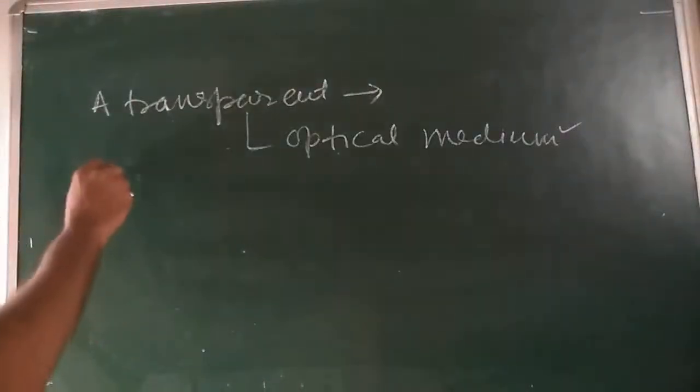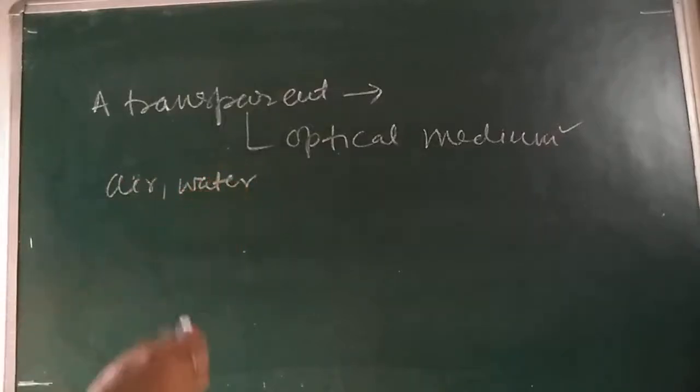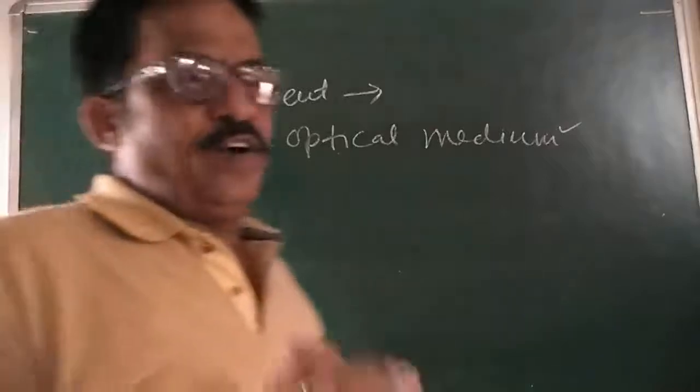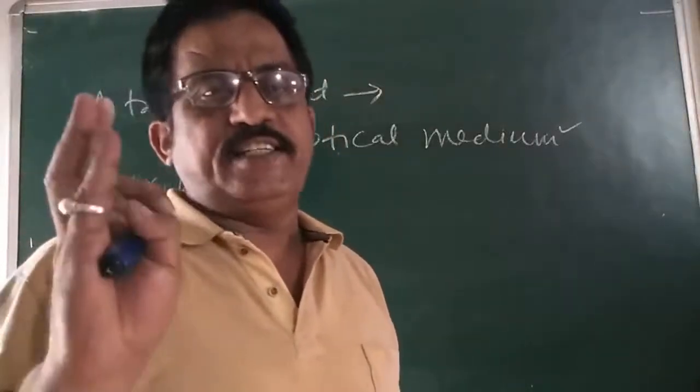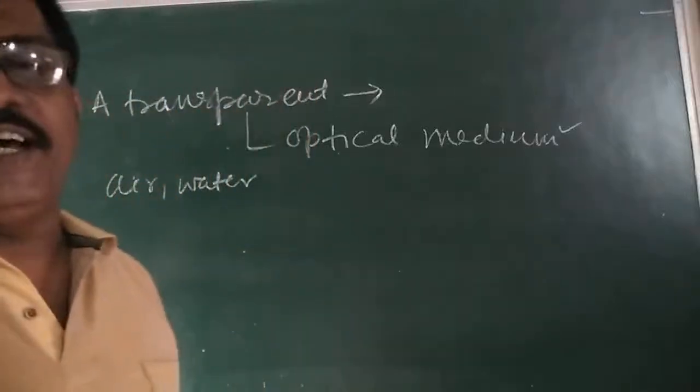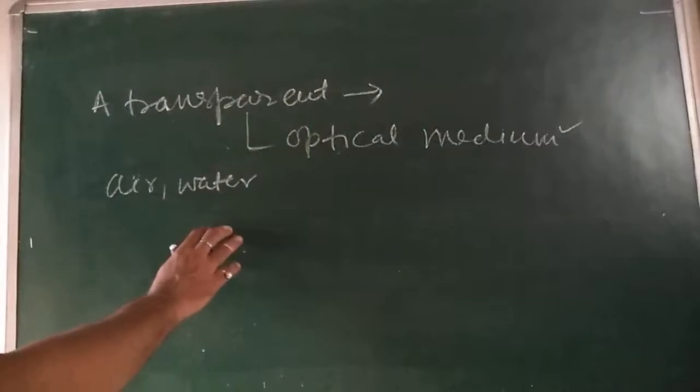For example, air, water, alcohol, glass are some of the common optical media. Is it clear? What is air, water, glass, alcohol, like this?